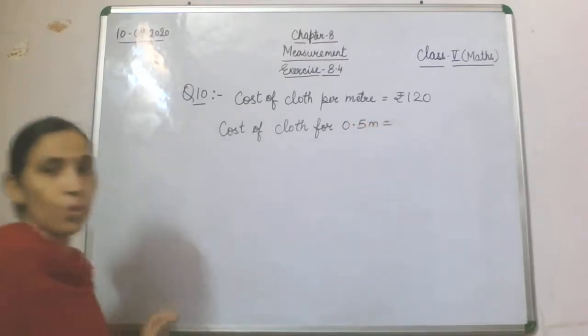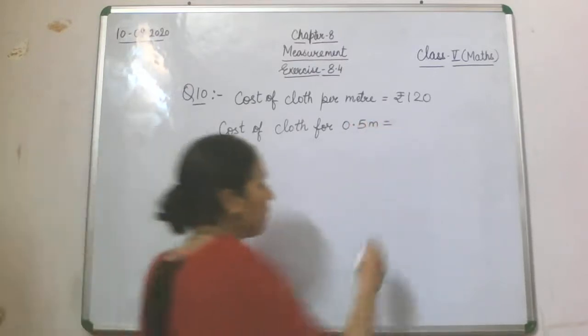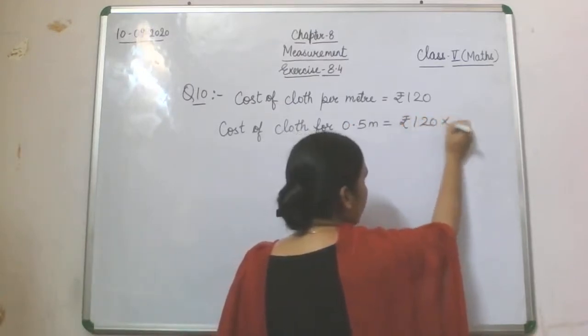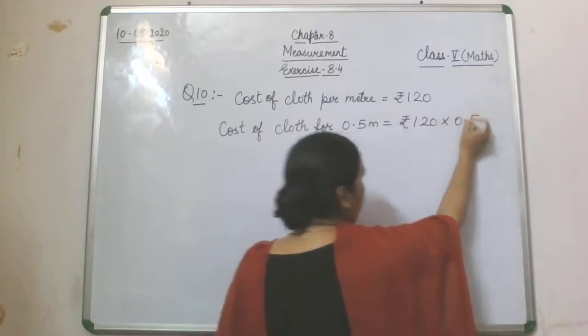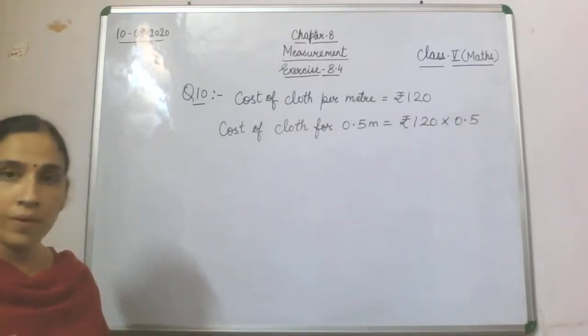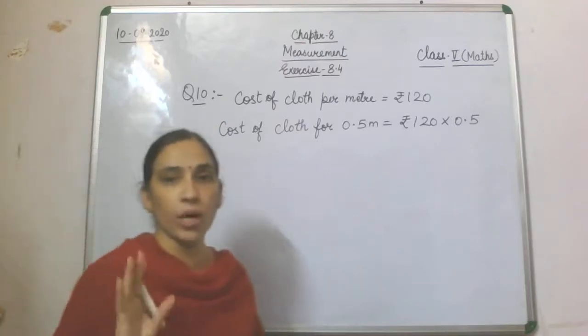That will be rupees 120 multiplied by 0.5. Now this multiplication you all can do easily.